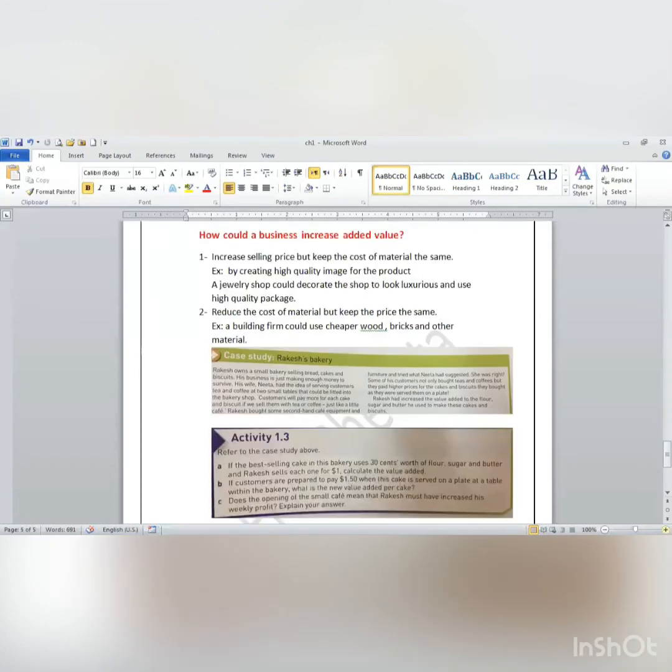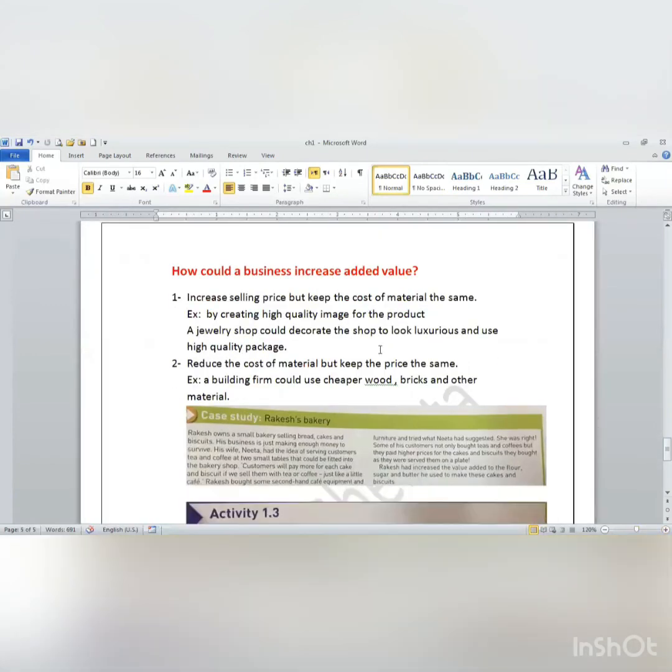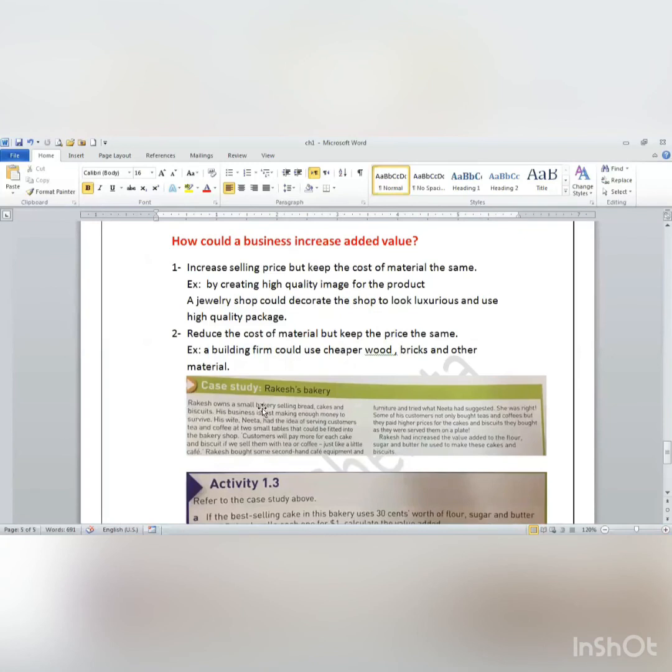Now we're going to talk about this case study. Rakesh owns a small bakery selling bread, cakes, and biscuits. His business is just making enough money to survive. His wife, Nita, had the idea of serving customers tea and coffee at two small tables that could be fitted into the bakery shop. Customers will pay more for each cake and biscuit if we sell them with tea and coffee. So they have a bakery shop, and they just have enough money to survive. They want to increase their profit.